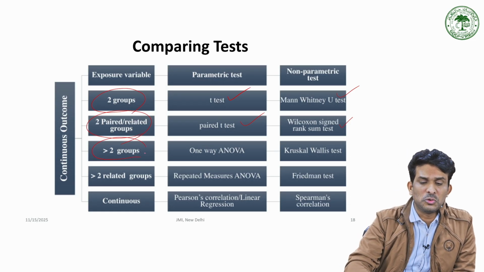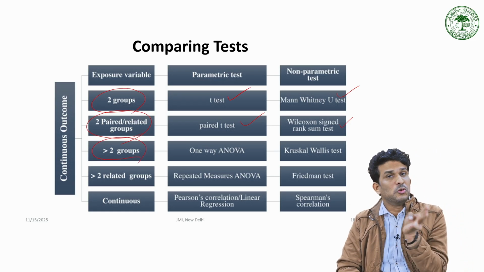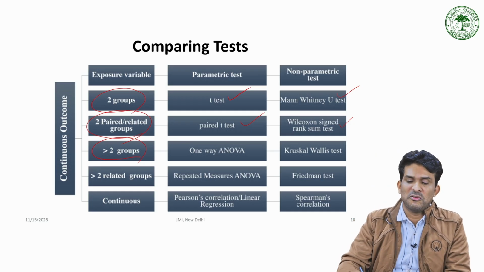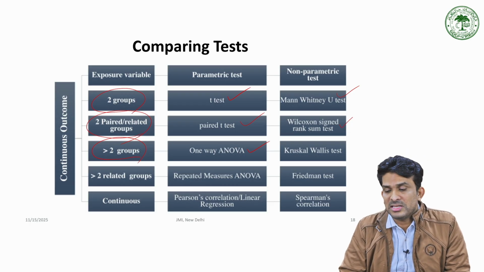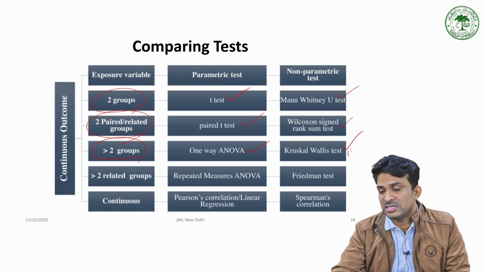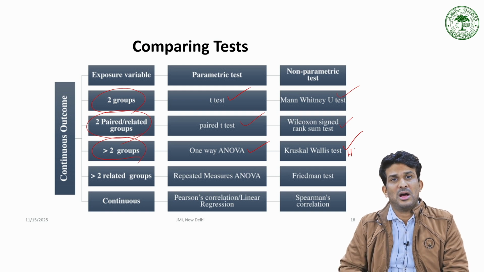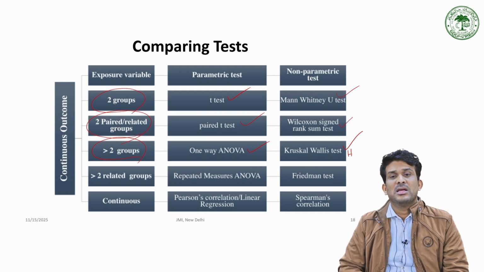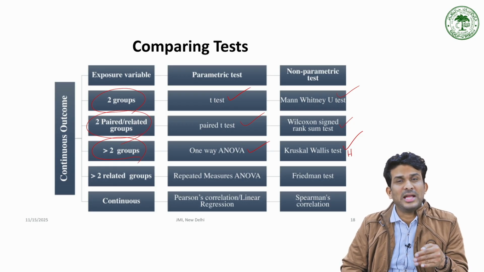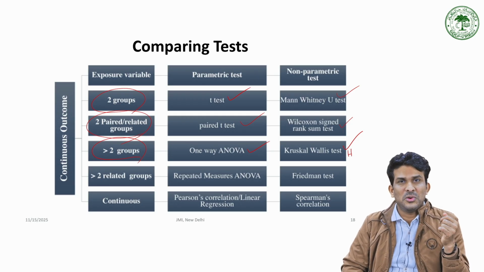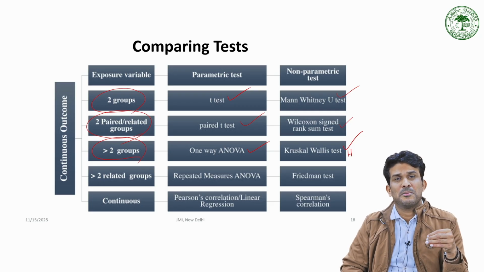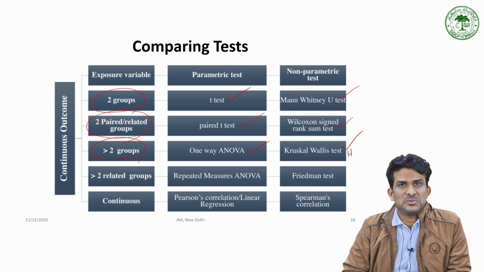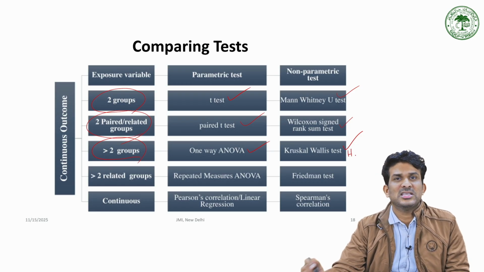If you have more than two groups, when comparing two groups it is t-test, but for more than two groups, you will go for one-way analysis of variance, and its alternative is Kruskal-Wallis test. It is H test. Kruskal-Wallis ANOVA is also a name for that. It is actually a kind of test that is used instead of one-way ANOVA. If you don't fulfill all the parameters and assumptions required for one-way ANOVA, but simply you have more than two groups, go for Kruskal-Wallis H test.